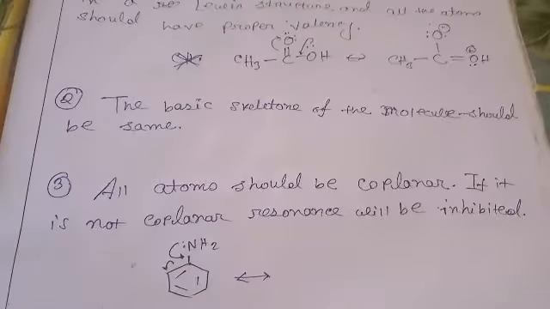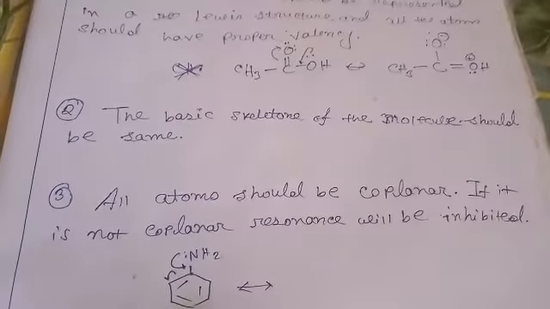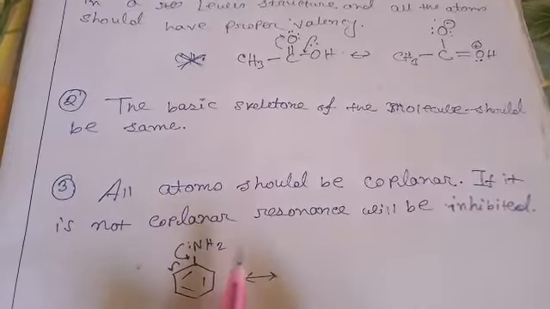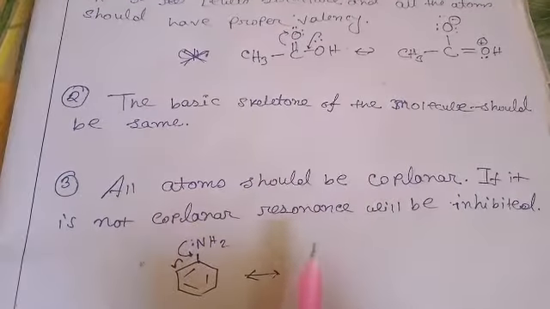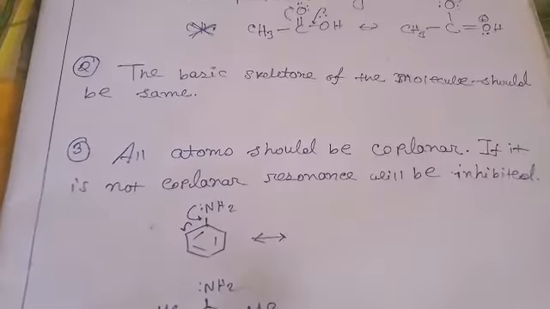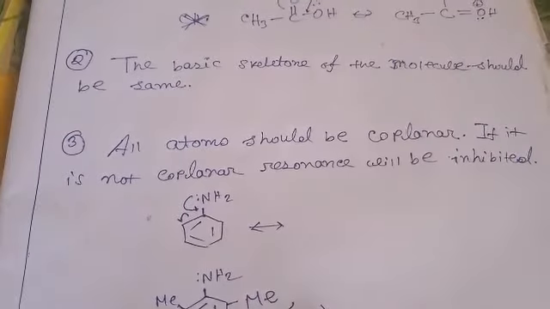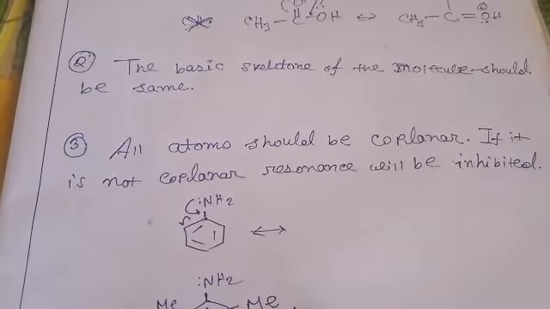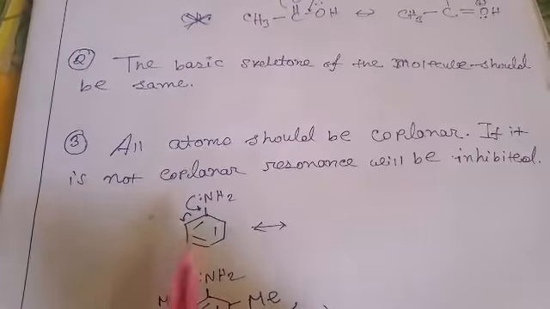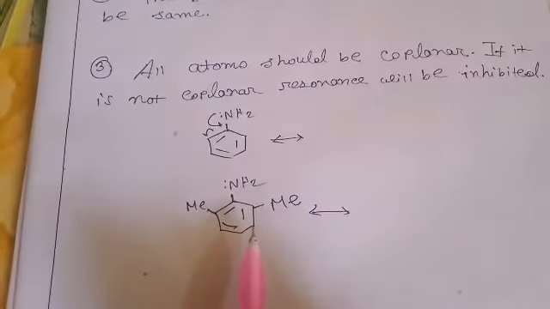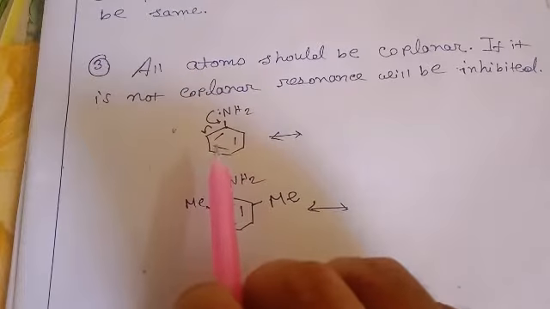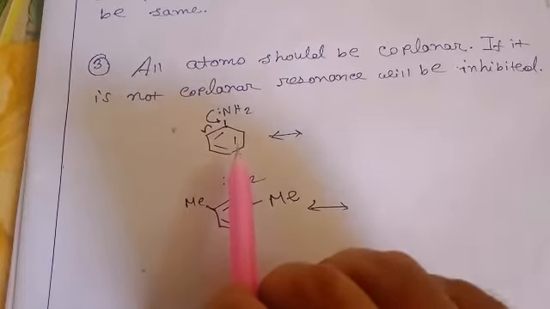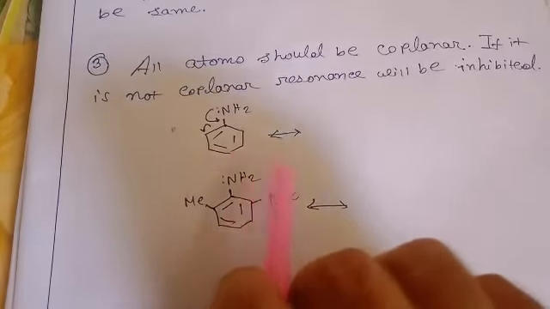But the third case is the most important, that is the coplanarity. All the atoms of a molecule should be coplanar in order to participate in resonance. If there is no coplanarity, then the structure will be inhibited from the resonance interaction. If I take this molecule of aniline and this molecule, here the lone pair of nitrogen atom is delocalized with the benzene ring. So I can represent this structure with various canonical forms.